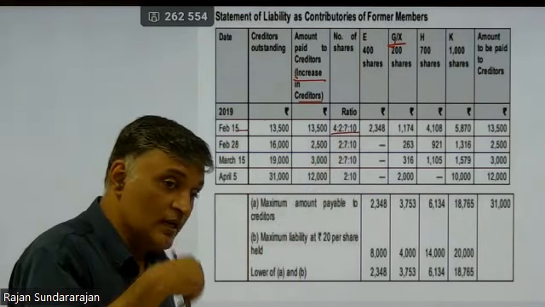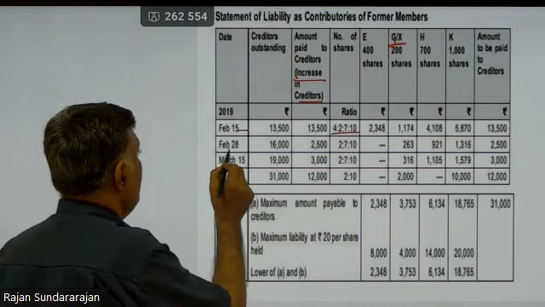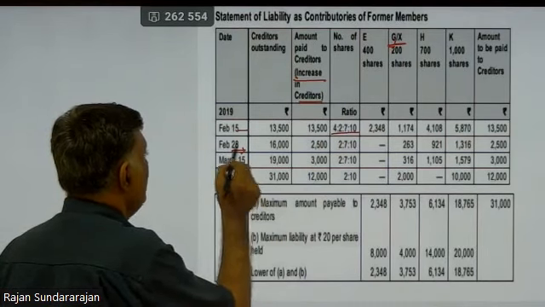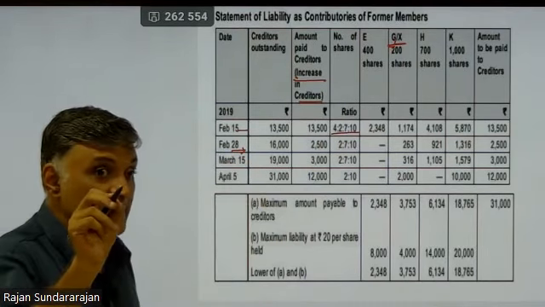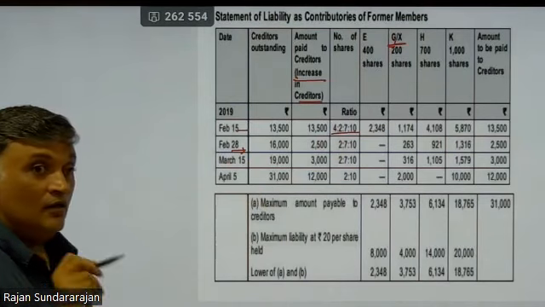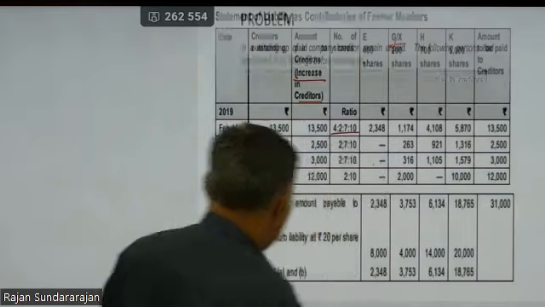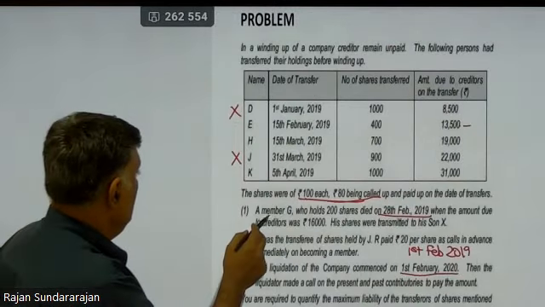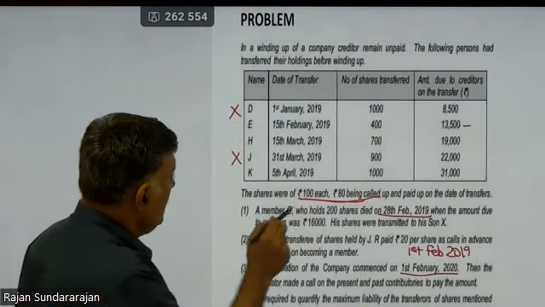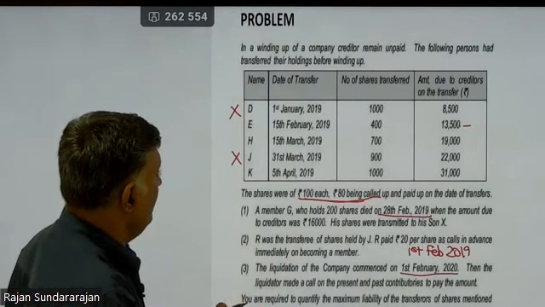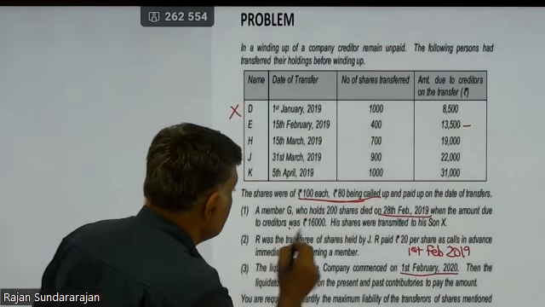Then let's go to the next date. What is the next date? February 28. This date, the day when G died, right? What was the creditor balance on that day? They have actually given that. Look at the first adjustment. A member G who holds 200 shares died on 28th Feb when the amount due to creditors was 16,000.